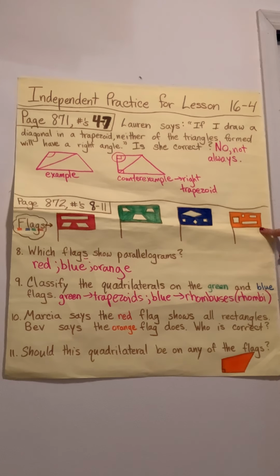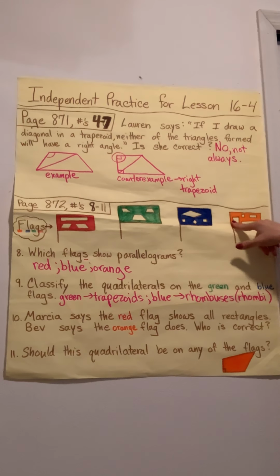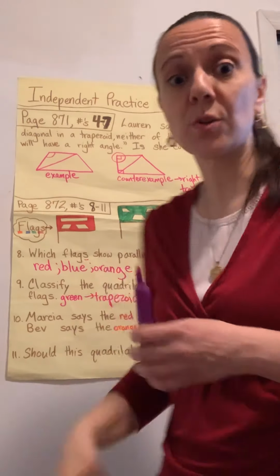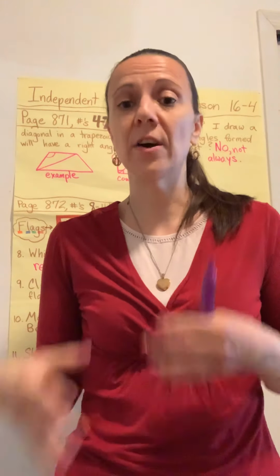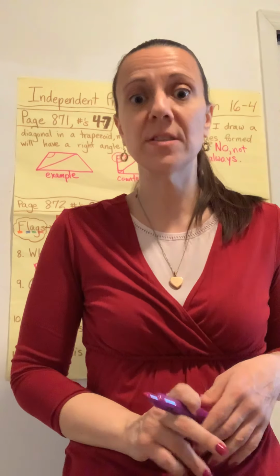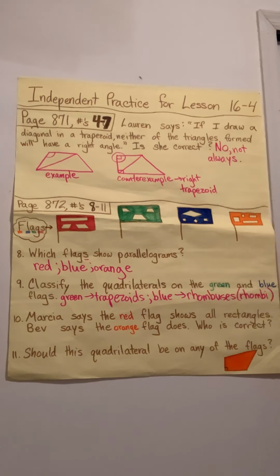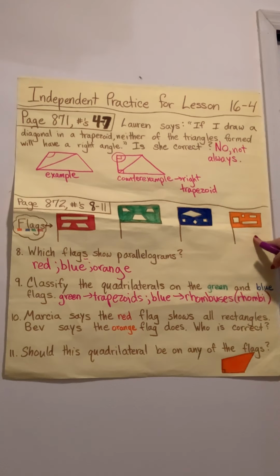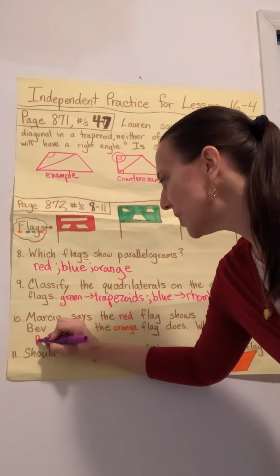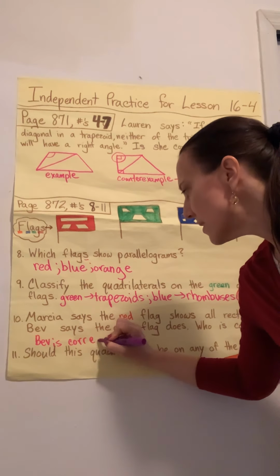Come over to the orange one. Well, these are clearly rectangles. They all have square corners, right angles. Oh, and these are squares. And we know that squares belong to all categories. They are a special type of rectangle. They also have all 4 right angles. So because it's all squares and rectangles, then yes, I can say that that is all rectangles. So according to that, I'm going to say Bev is correct.